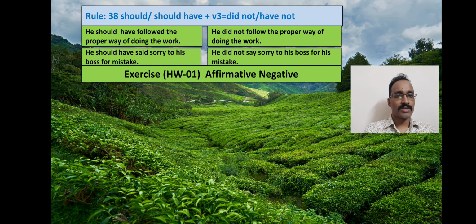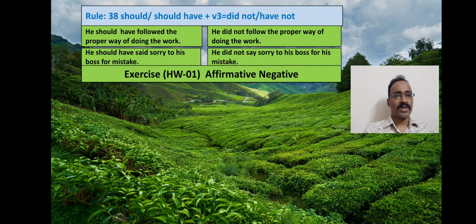Now, dear students, we have completed most of the rules of making sentences from affirmative to negative. So I think this type of transformation is very much clear to you. I think you have followed all the classes I have made on this topic. Now I am going to give you some examples for your practice.